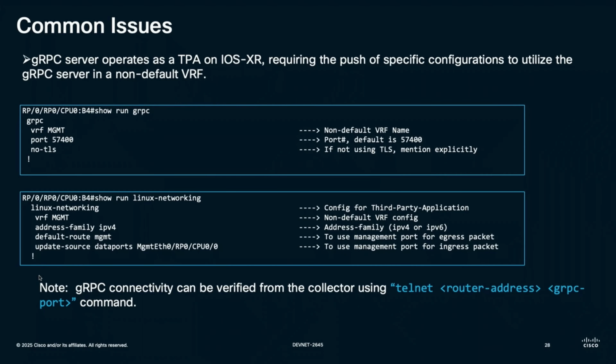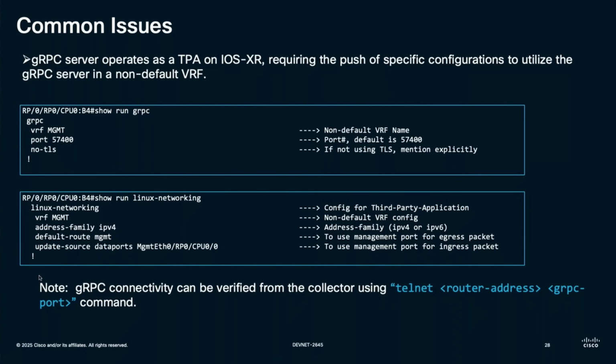We need to basically tell XR that I'm going to run my gRPC server in a non-default VRF, so be ready and expect that. So in this configuration, on the upper side, I have told my router that for the gRPC, I'm going to run it within the VRF called MGMT, or management, which is a non-default VRF, and it would be using the port number 57400. And in the bottom configuration, there is an additional configuration called Linux networking, which is required by the gRPC server in order to interact and stream telemetry out of the box.